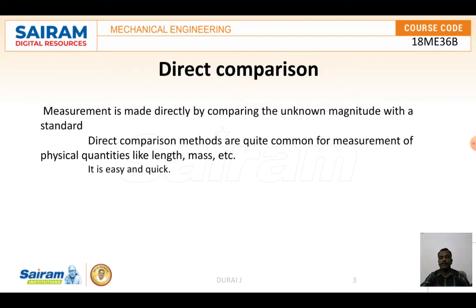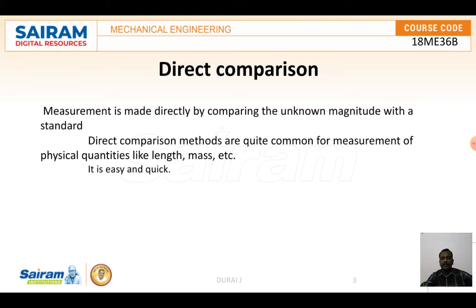First we are going to discuss direct comparison. What is direct comparison? Measurement is made directly by comparing the unknown magnitude with the standard. For example, we measure length with the help of a scale, and weight with the help of weighing machines. Those come under the direct comparison method.